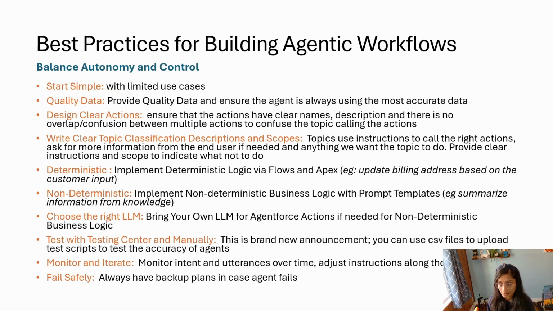And there are best practices for agentic workflows. You have to start simple with limited use cases. Don't try to over-engineer it. You need to start with basic use cases so you can prove the value. Provide quality data and ensure that the agent is always using the most accurate data. This is very important. For example, if you have knowledge articles, make sure that the agent is not using the archived knowledge articles. You have to design clear actions, as I said. Make sure there's no confusion between them. Clear description, clear scope. So a lot of writing, like you have to write everything clearly. Make sure it understands it.